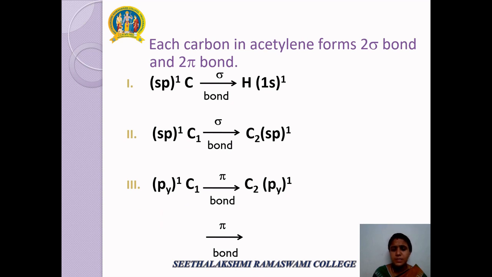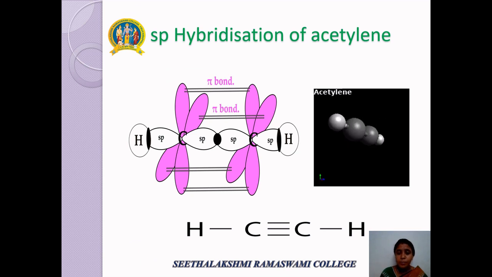One pi bond is formed by the lateral overlap of the unhybridized py orbital of one carbon with the unhybridized py orbital of another carbon. The final pi bond is formed by the lateral overlap of the unhybridized pz orbital of one carbon with the unhybridized pz orbital of another carbon.